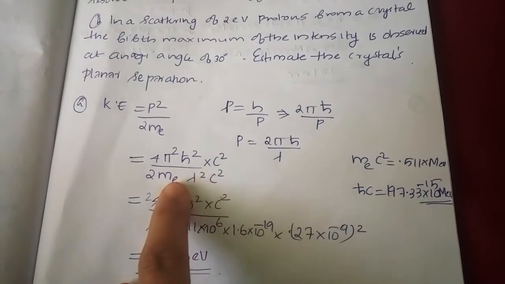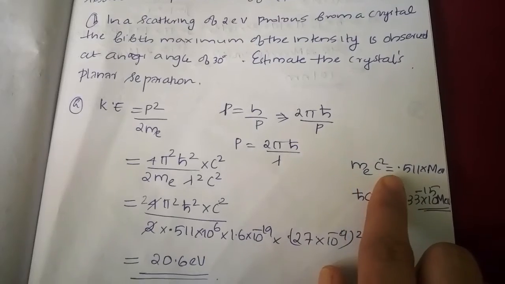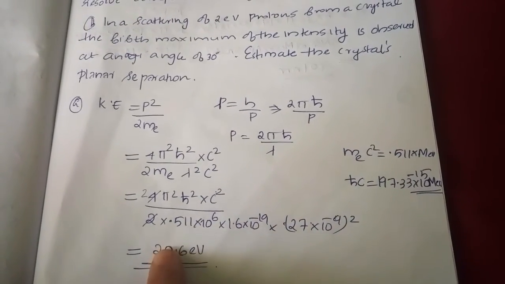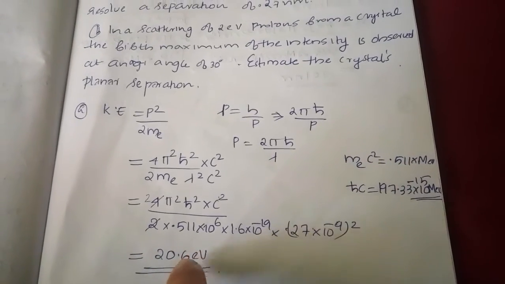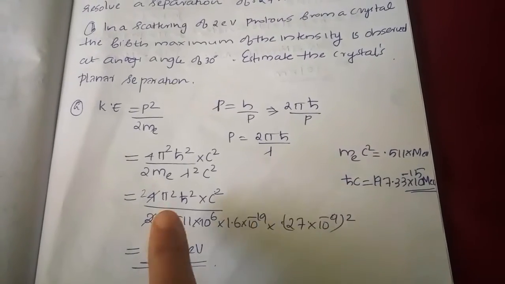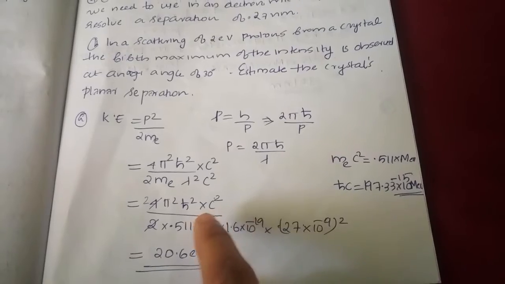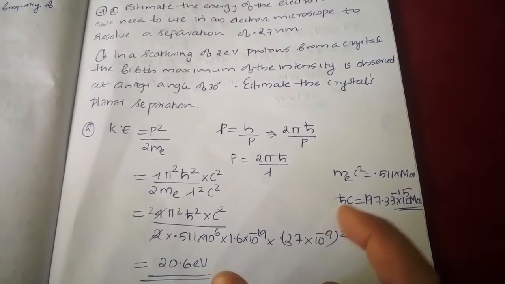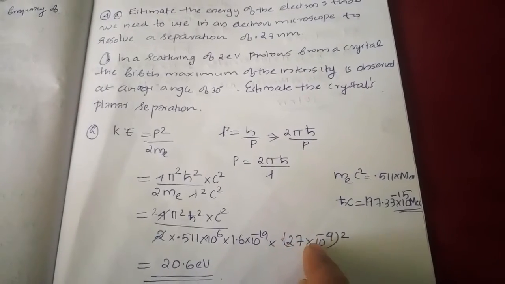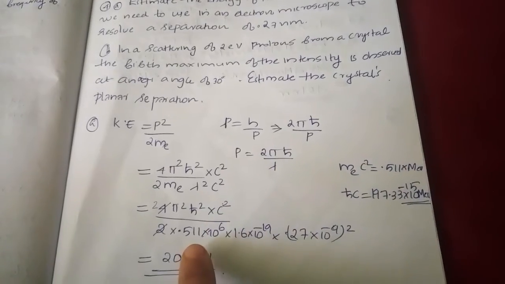also we can substitute me c square as the rest mass energy of the electron, that is equal to 0.511 MeV. So substituting these values, we get the kinetic energy of the electron we need to use in the microscope, because we substitute lambda as 0.27 nanometer, since we need to resolve a separation of that length, that is 0.27 into 10 raised to minus 9. Just the basic equations we used.